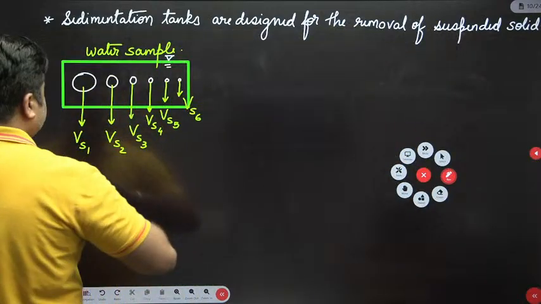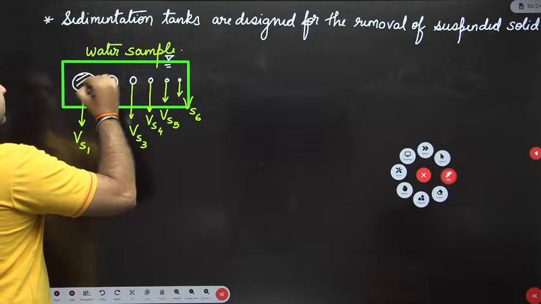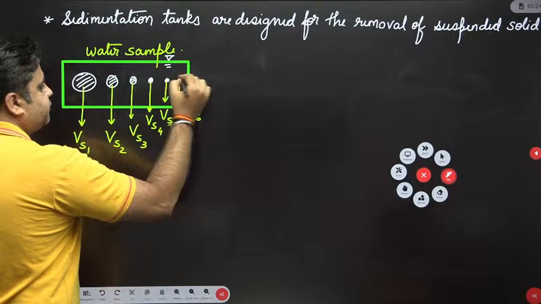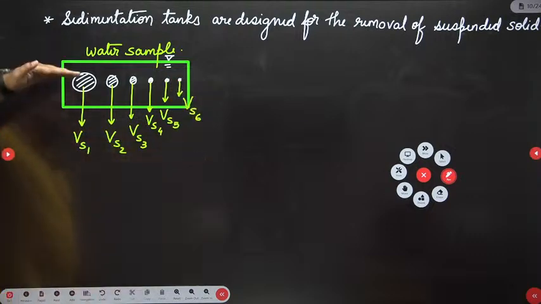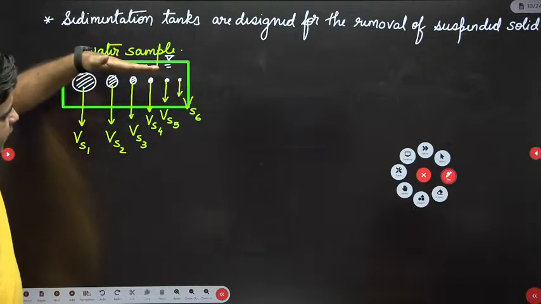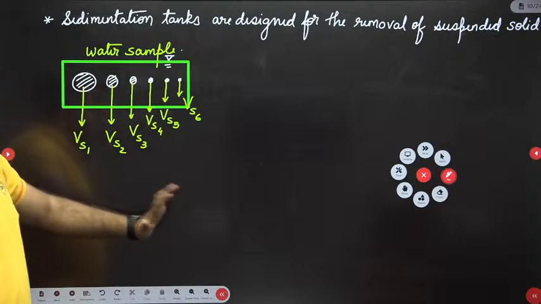So you have particles of different sizes having different settling velocities, right? Different particles are going to have different settling velocities. In order to remove all these particles, they have to travel the height of h.